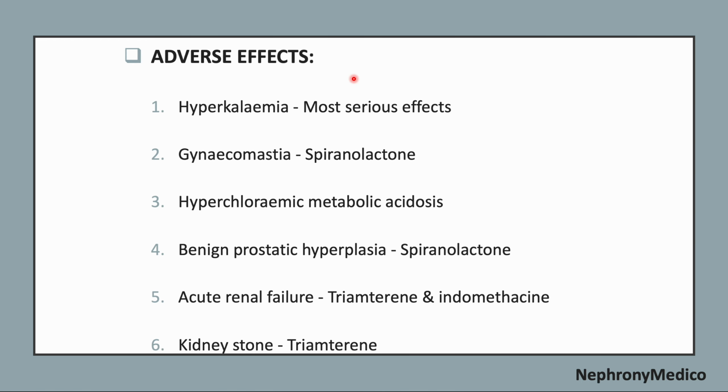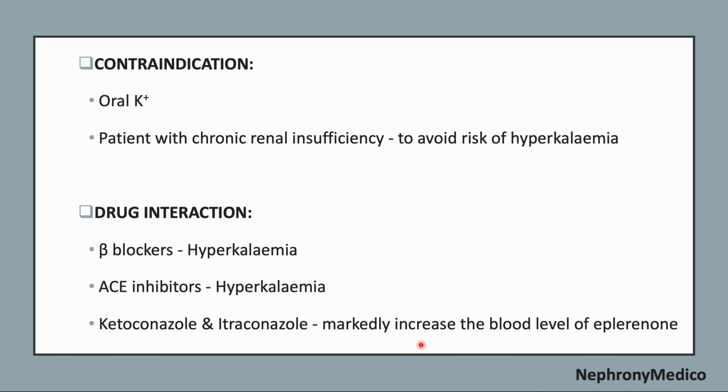Now, adverse effects: hyperkalemia, which is the most serious effect, gynecomastia by spironolactone, hyperchloremic metabolic acidosis, and BPH by spironolactone, acute renal failure by triamterene and indomethacin, and kidney stones by triamterene. Now, contraindication: oral potassium and patients with chronic renal insufficiency, to avoid the risk of hyperkalemia.